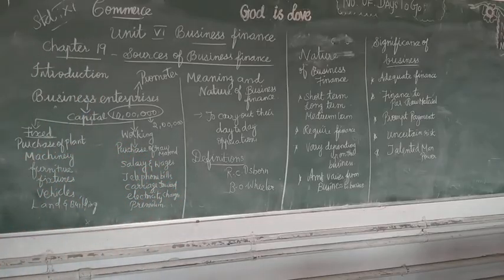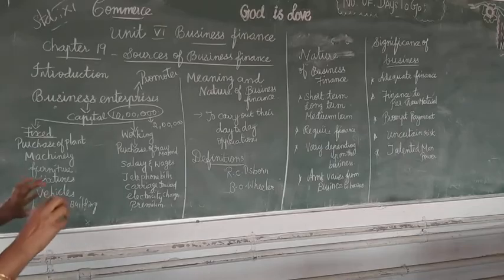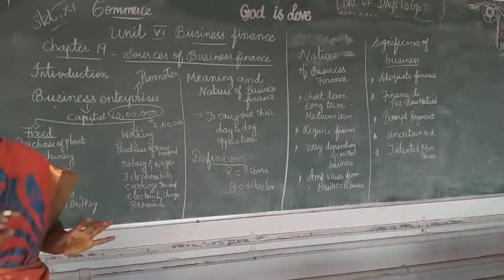Next, accordingly he looks for various sources for financing the operation of the enterprise. Then the term source of funds denotes various avenues of mobilization of funds. Source of funds means what? Various avenues through which we are going to mobilize the funds.